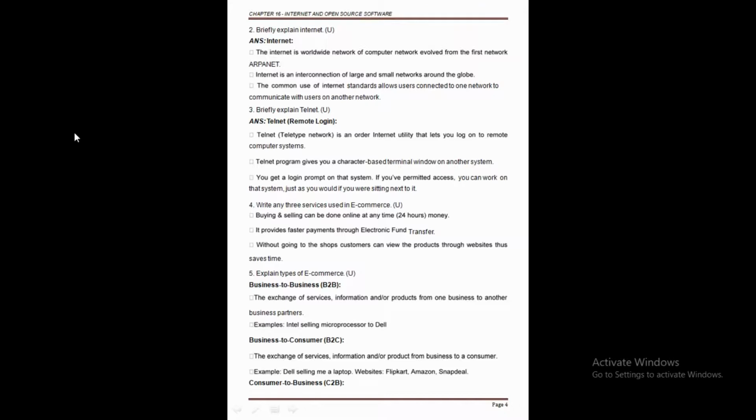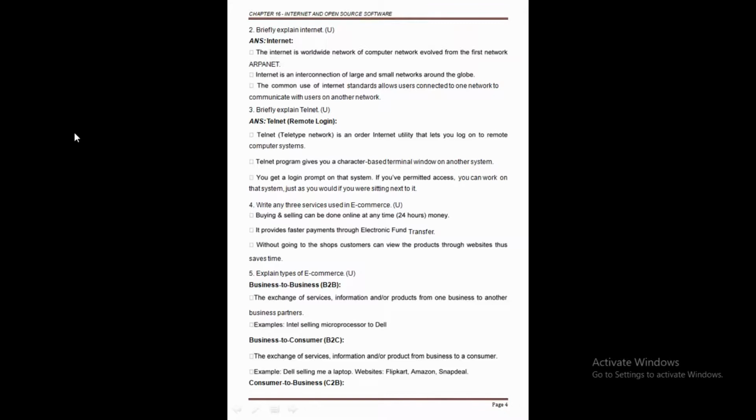Lastly, we can say that the telnet is used by the people who have a login on the remote system. Clear this point? And we can say they want to do serious work there. We are not using it just for time pass or for entertainment. If you want to do serious work, then only we connect to the telnet. Why? Because it is a program, it works like the internet here, and we can access any information from another computer just by accessing. Clear this point?